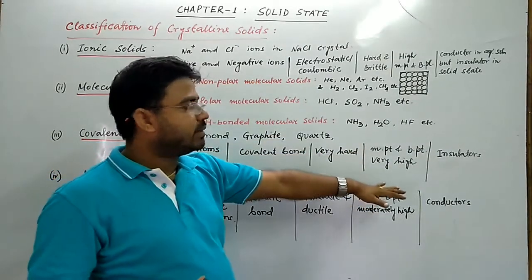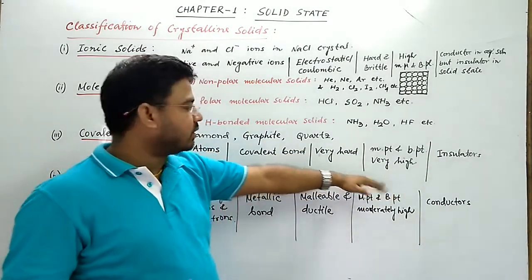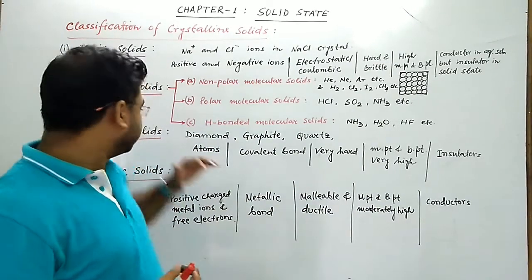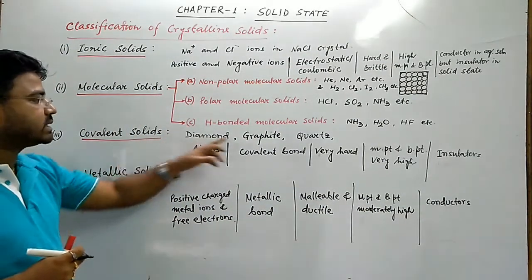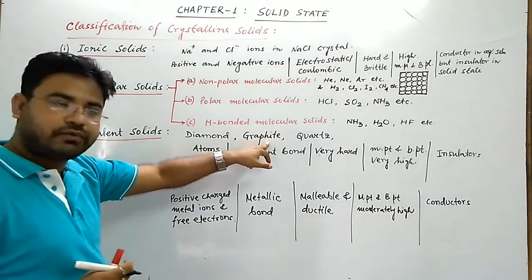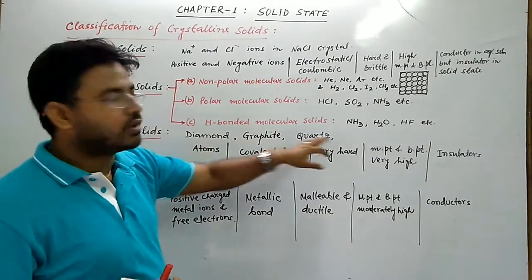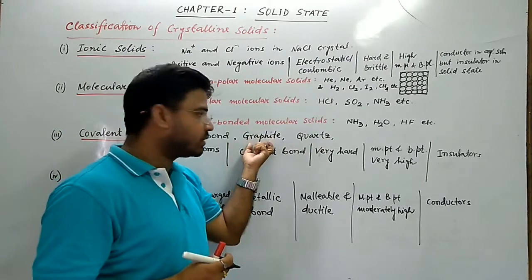Their melting point and boiling point are very high. They also act as insulators. The only exception is graphite. Graphite is soft and it can conduct electricity. It acts as a conductor.